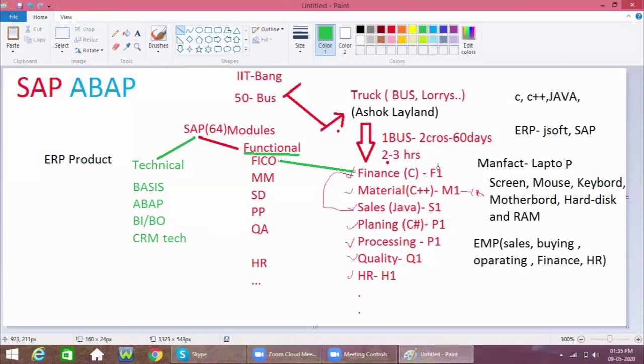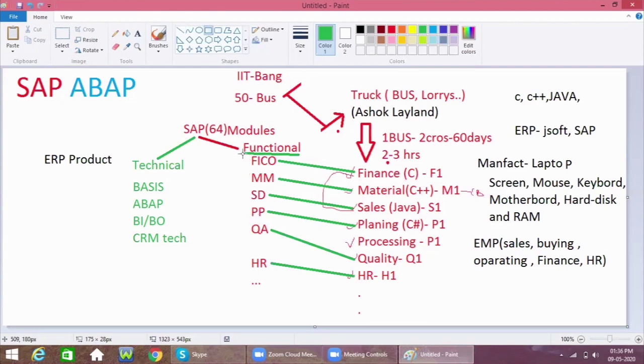The finance team will explain how the process is going on in the organization and their requirements. Similarly, material people will explain to the MM team, sales people to the SD team, production planning people to the PP team, quality people to the quality team, and HR people to the HR team in SAP.